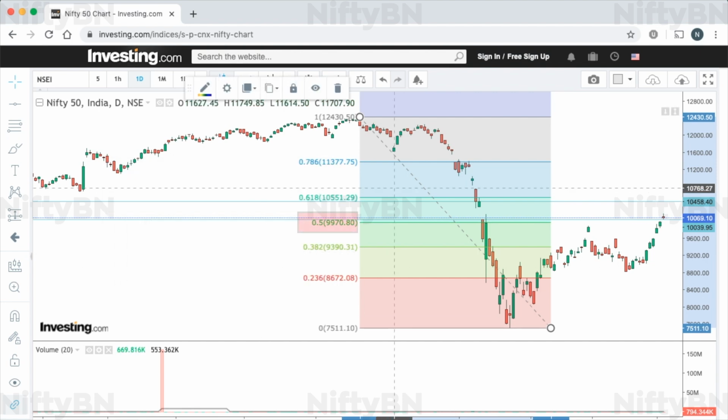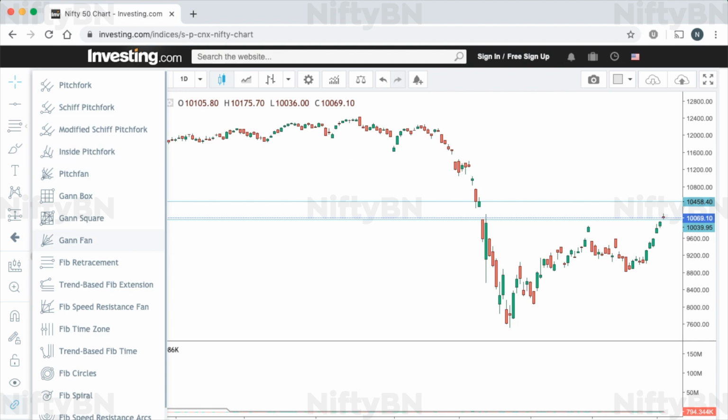We can see that the 0.5 retracement is at 9970.8 and 0.618 retracement is at 10551.29. Nifty reversed close to the 0.5 retracement on April 30th, but it managed to break the resistance this time. So the next retracement zone at 10551.29 might now act as resistance.